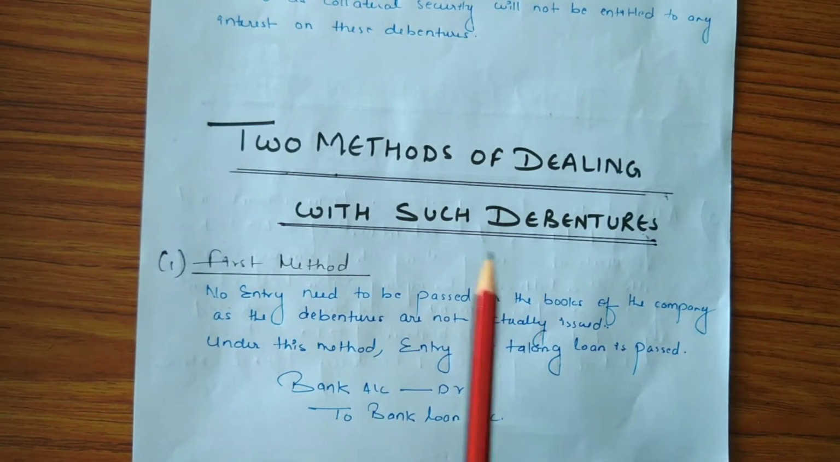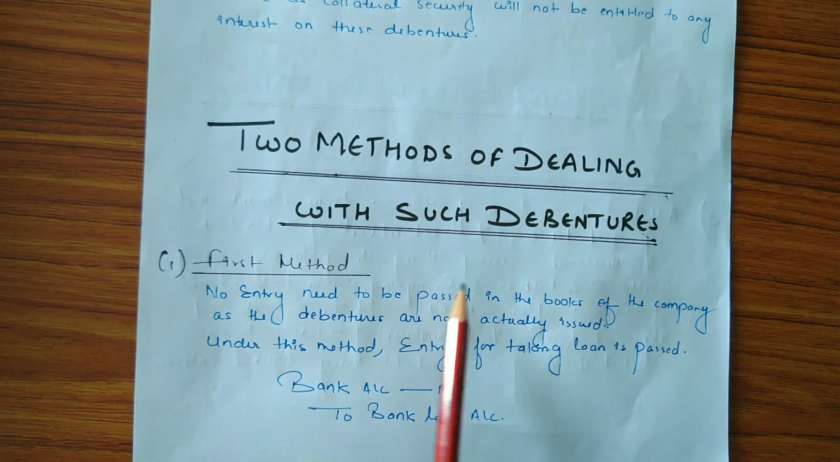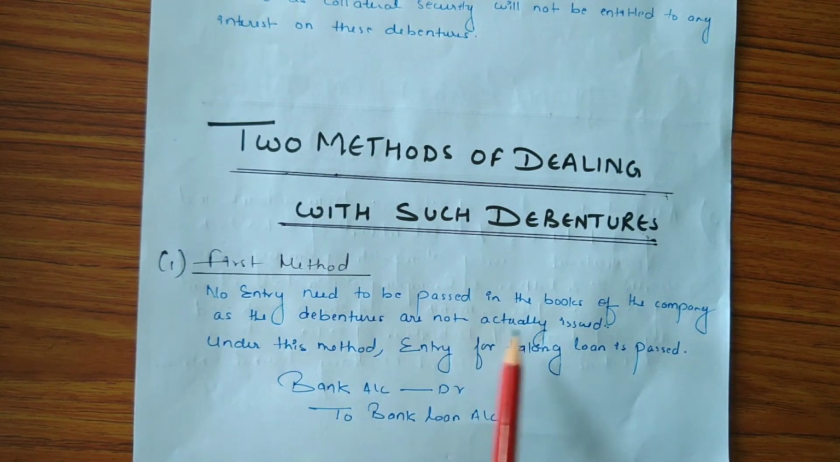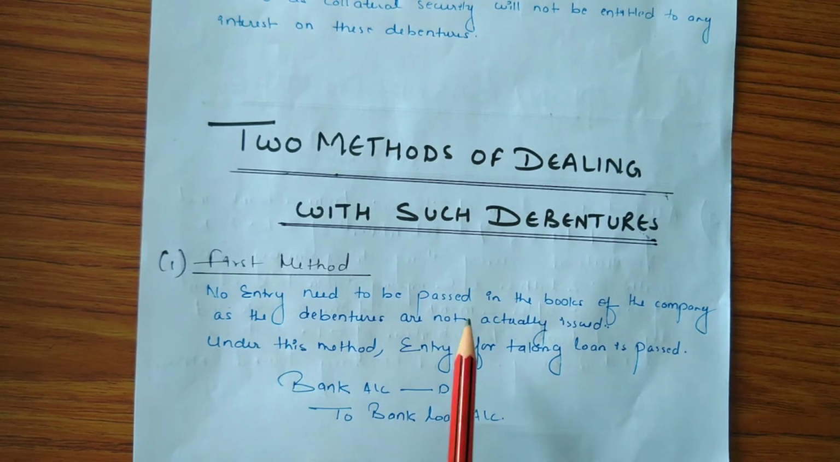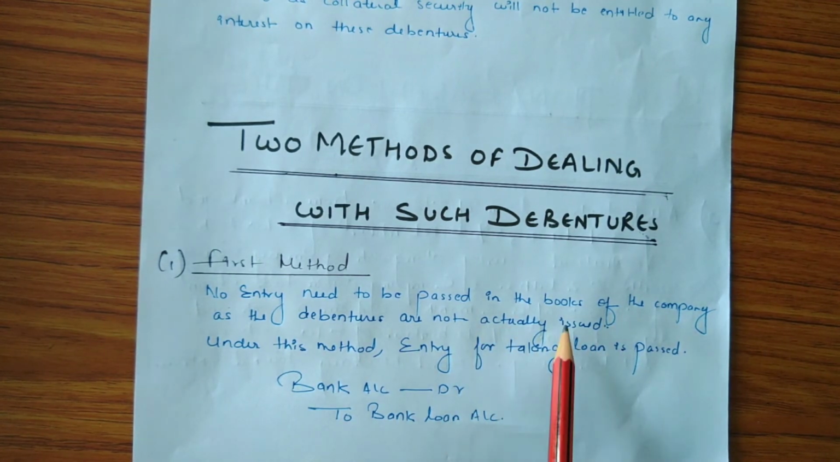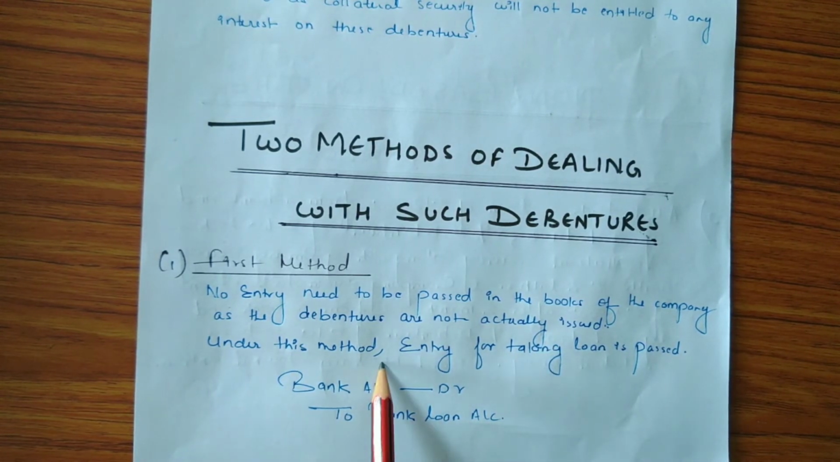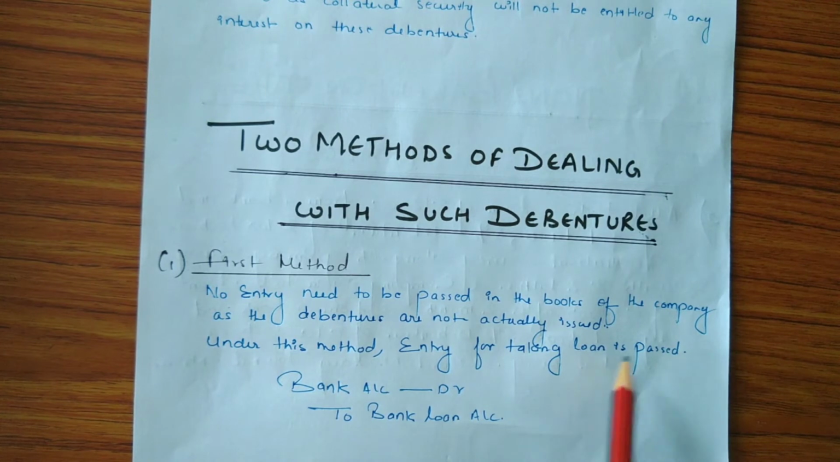So there are two methods of dealing with such debentures. In first method, no entry need to be passed in the books of the company as the debentures are not actually issued, but it is only given away as collateral security. So under this method, entry for taking loan is passed,